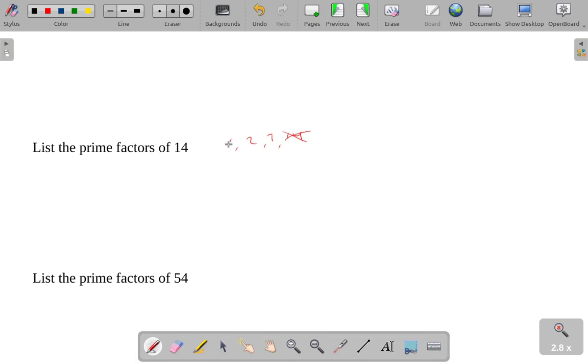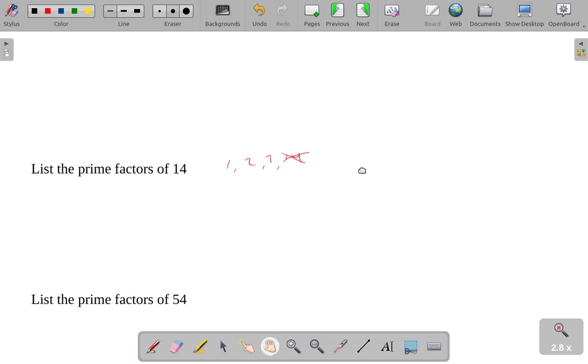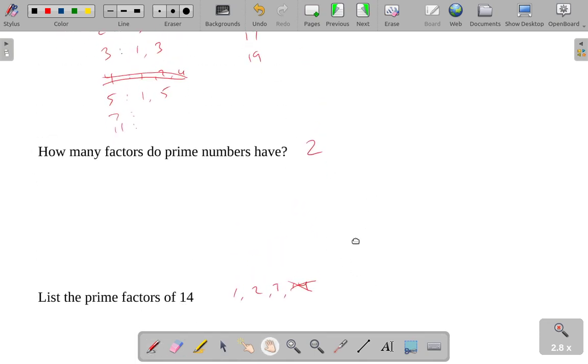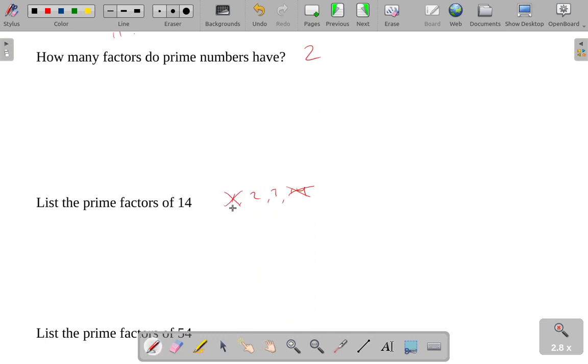Now, the question then remains, what about 1? You'll notice I just kind of conveniently skipped past 1 up there. We actually say that 1 is not prime either, because it only has 1 factor. The reasons for why we exclude 1 from the list of prime factors are a bit beyond the scope of this course, but really it comes down to the fact that when we have the prime factors of a number,